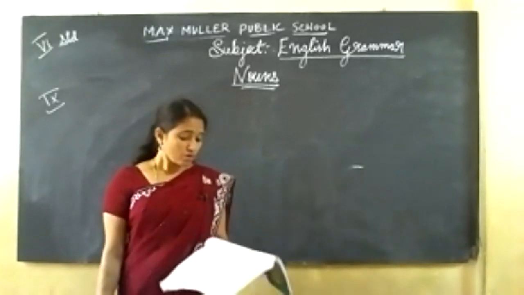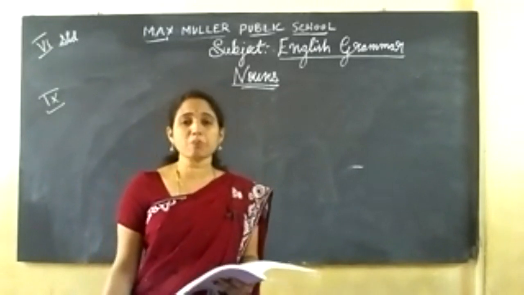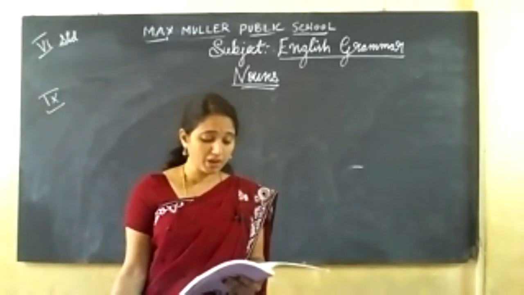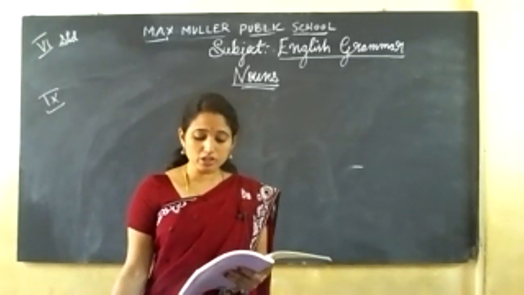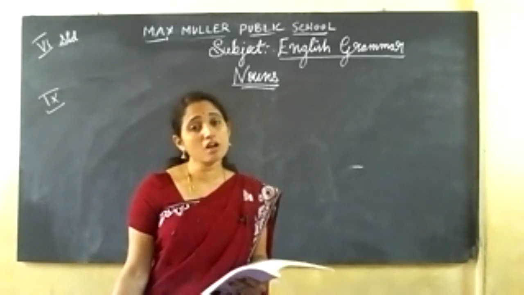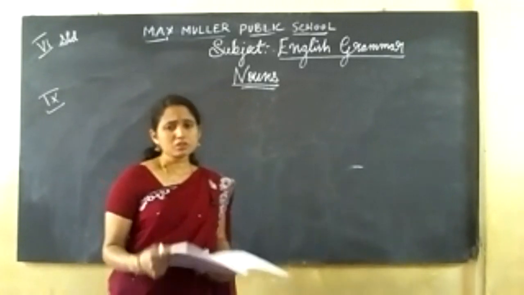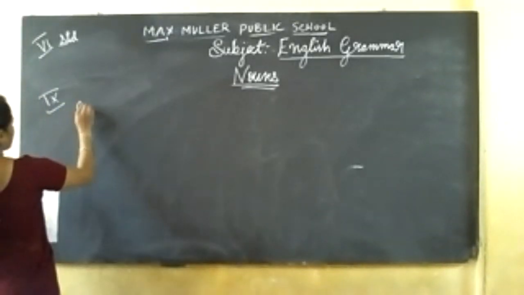You have to see which are the materials being used in this passage. Name all the material nouns you see in the passage. Which are the materials you see in this passage? First one, rock.